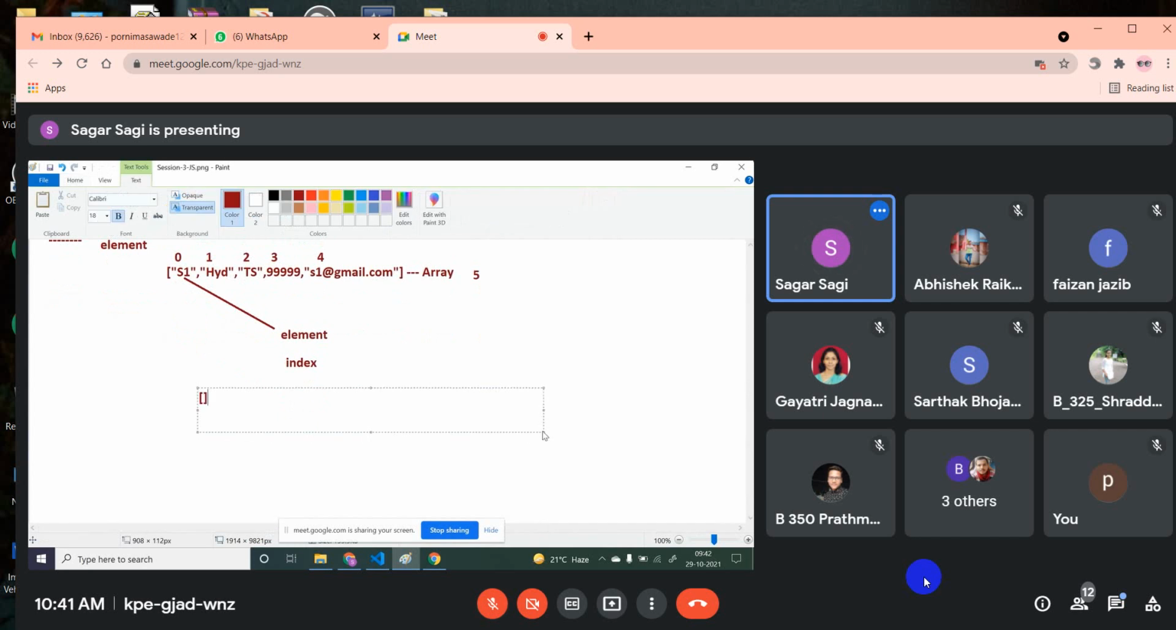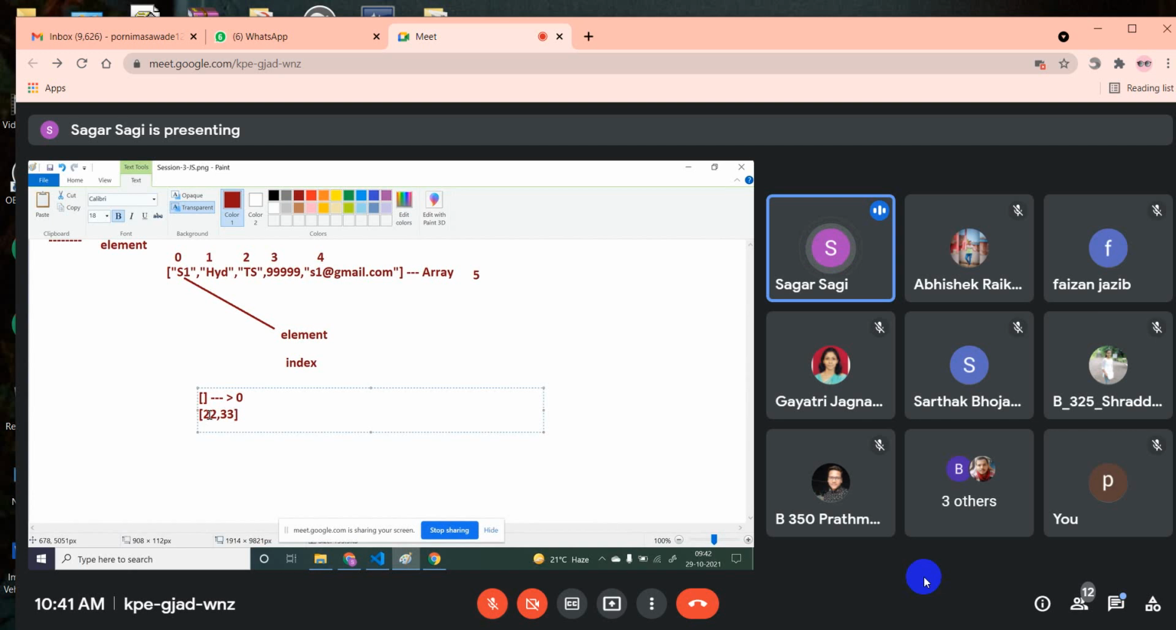One more array. Now in this array, I don't have any elements. It's an empty array. Now what is the length of this array? Here we don't have any elements, so the length is 0. In the same way, I have one more array. Here I have 22, 33. I have only 2 elements.